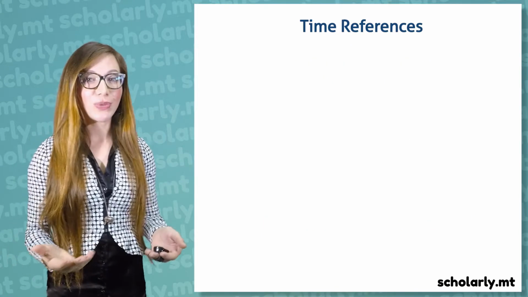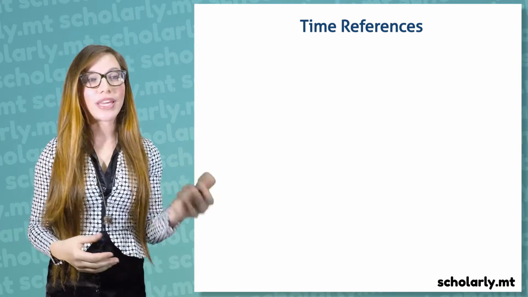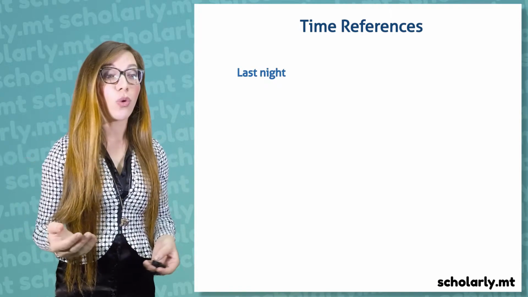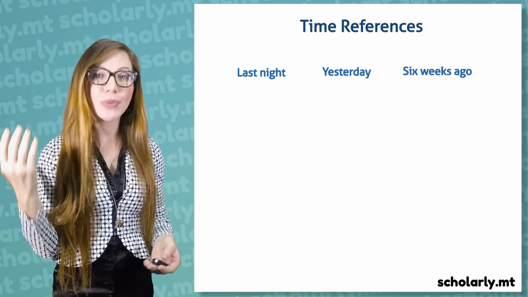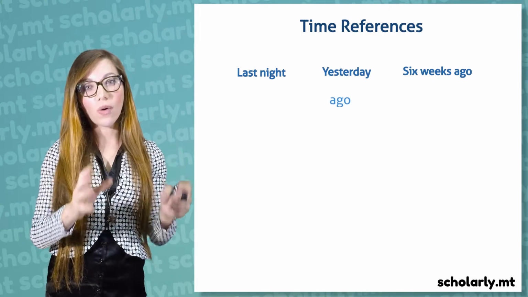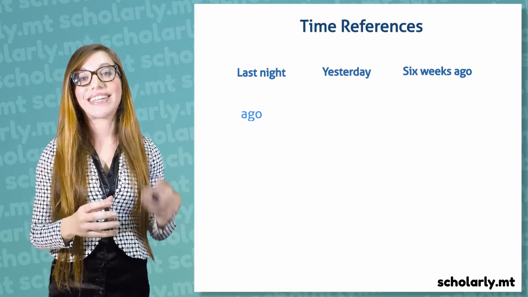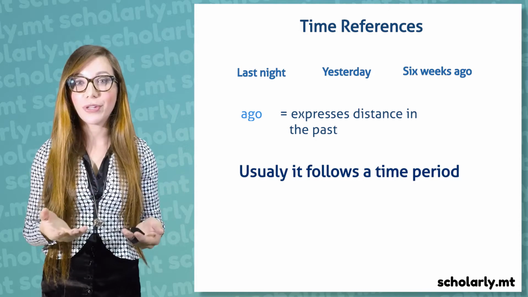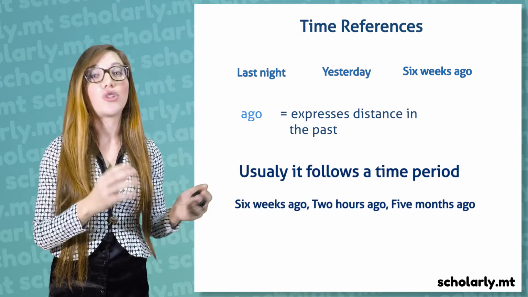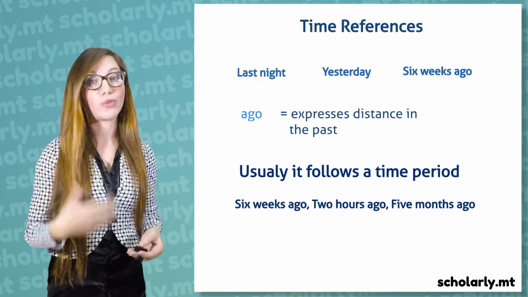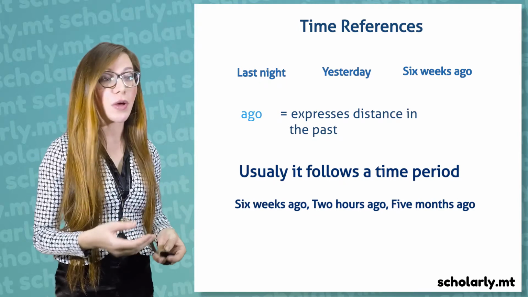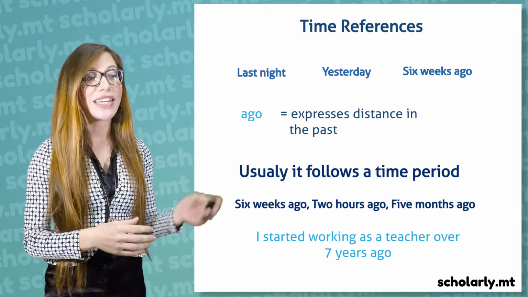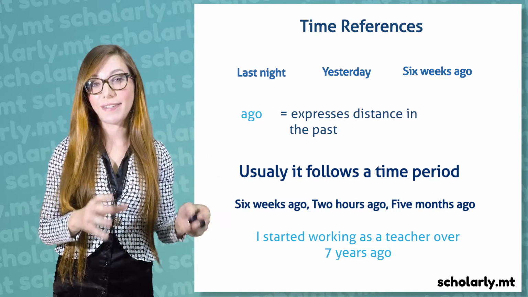Let's look at when to use the past simple. We can use the past simple with time references such as last night, or yesterday, or 6 weeks ago. Now the word ago is a useful way of expressing distance into the past, and usually it follows a time period. For example, 6 weeks ago, 2 hours ago, 5 months ago, 2 days ago. To give an example, I started working as a teacher over 7 years ago. So that is the definite point in time.